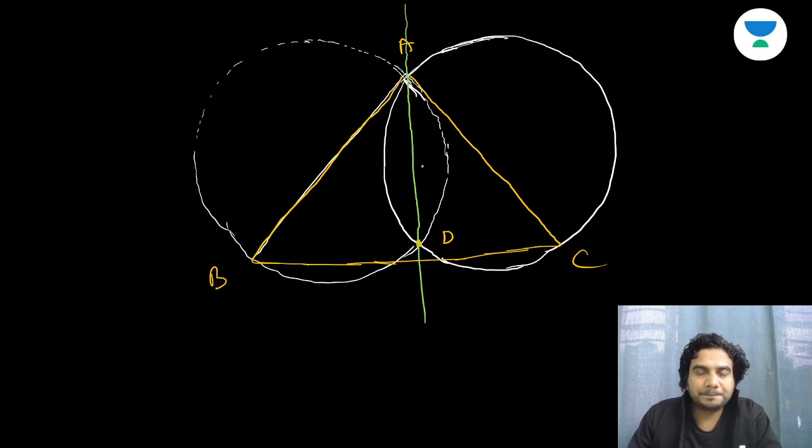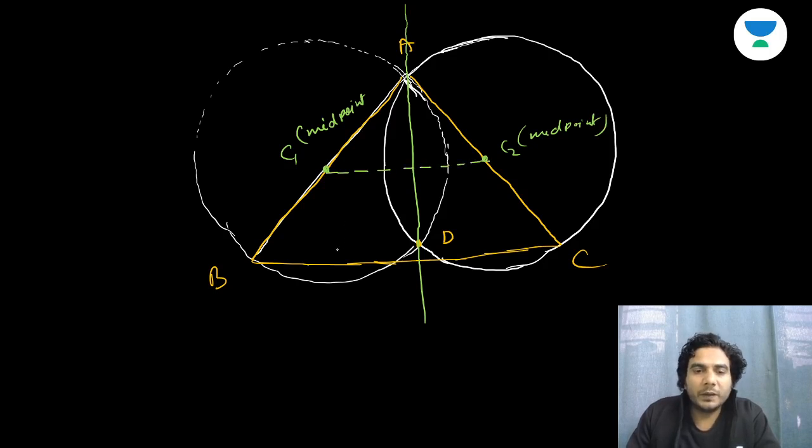Now let's see whether this line is an altitude, so how to figure it out? Can you see the centers of these circles? Say the center of one circle is C1 and the center of the other is C2. So C1 is the midpoint of A and B, C2 is the midpoint of A and C, right? So if you join C1 and C2,